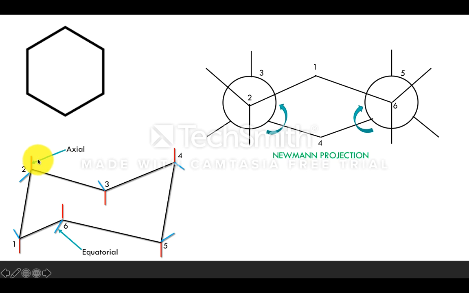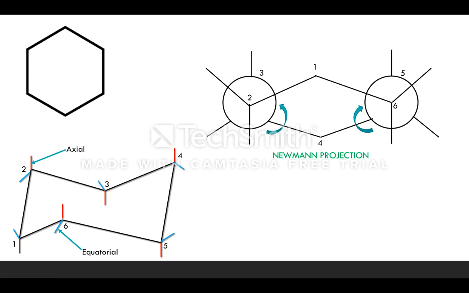Hence the compound is said to be more stable, and the van der Waals interaction is also very less. Mainly, the chair form of cyclohexane is considered more stable because it does not contain any torsional strain, it does not contain any angle strain, and it does not have any van der Waals strain.